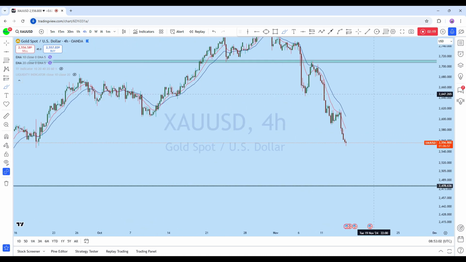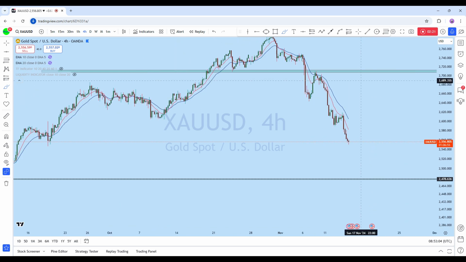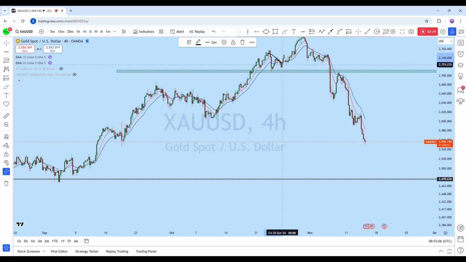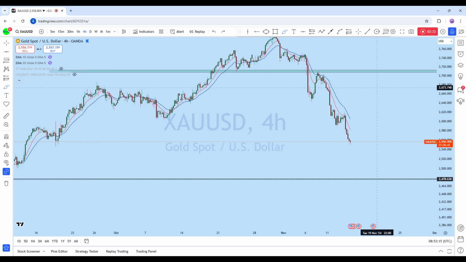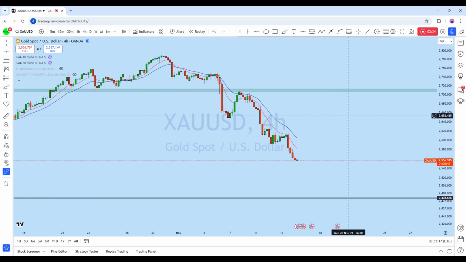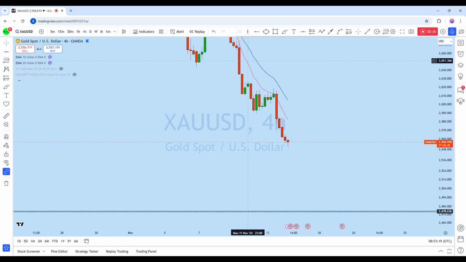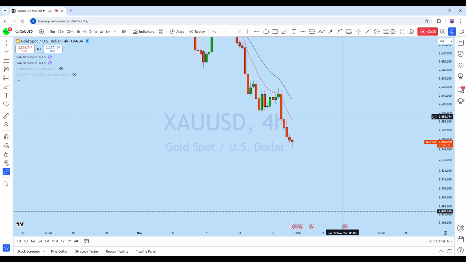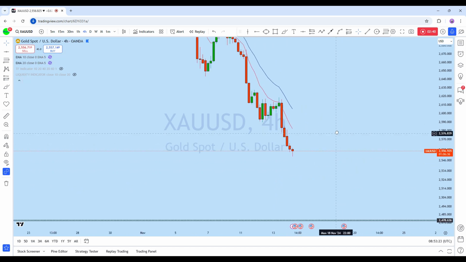Now, from the 4-hour time frame on XAUUSD, we can see that after this long consolidation and head and shoulder formation breakdown, the price tested this support as a resistance, and the market started to drop again. Currently the price is below the 4-hour 20 EMA, and we might see the price continuing to the downside with a long-term picture.